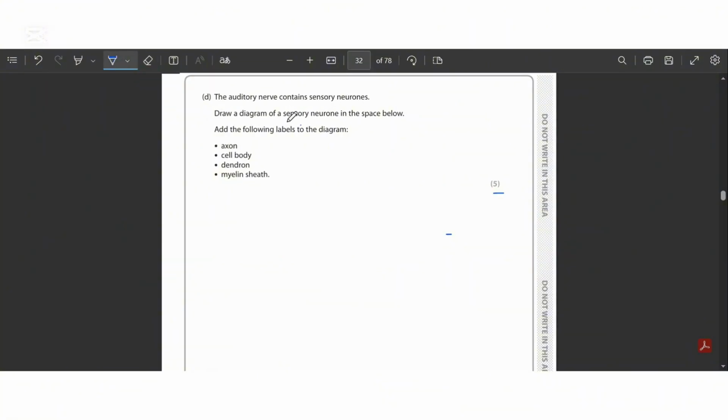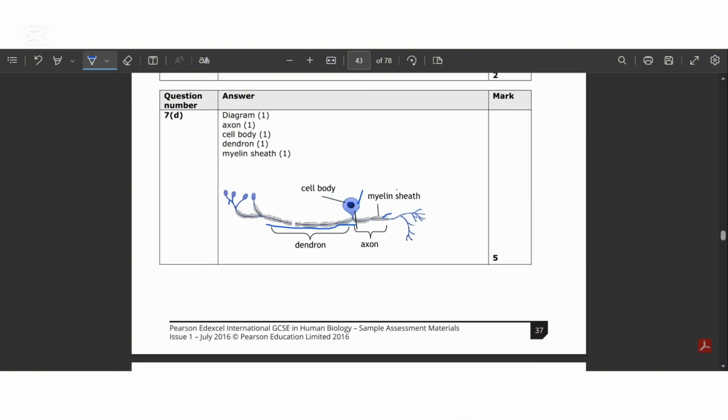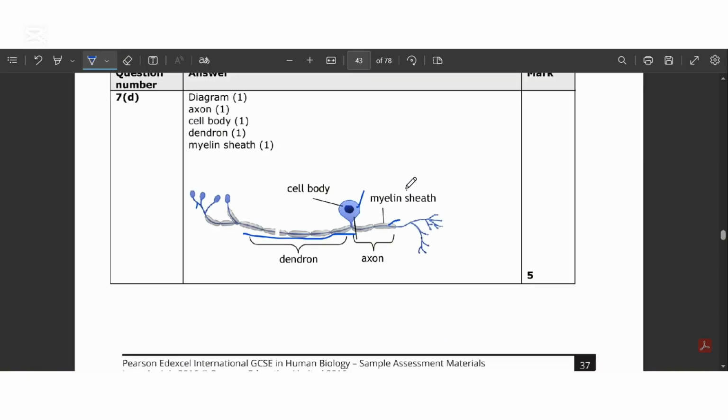This is part D, and it says that the auditory nerve contains sensory neurons. Draw a diagram of a sensory neuron in the space below. Add the following labels to the diagram: axon, cell body, dendron, and myelin sheath. Since they asked us about the diagram, here I have the diagram that has been shown in the mark scheme. As you can see, this is a sensory neuron that has been drawn. The diagram is also available in your textbook.